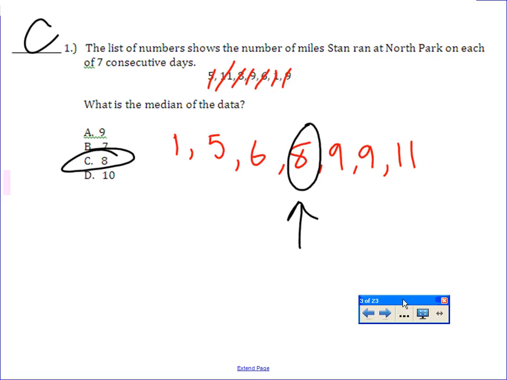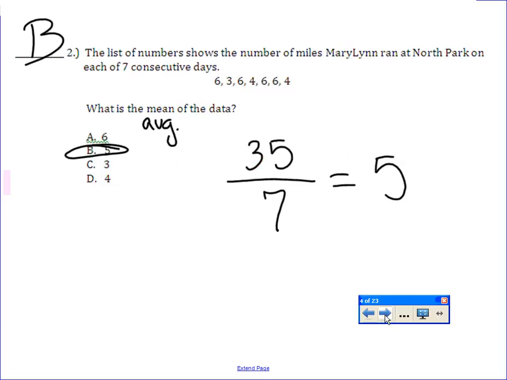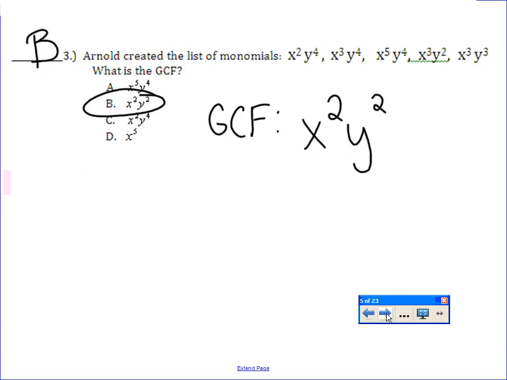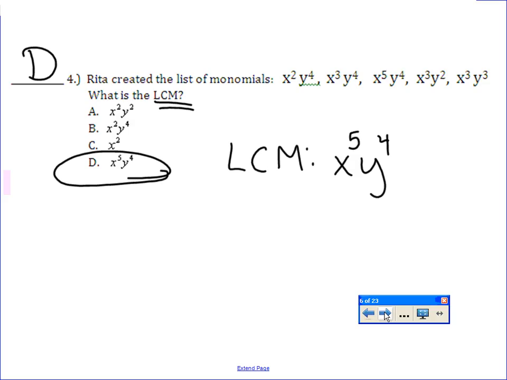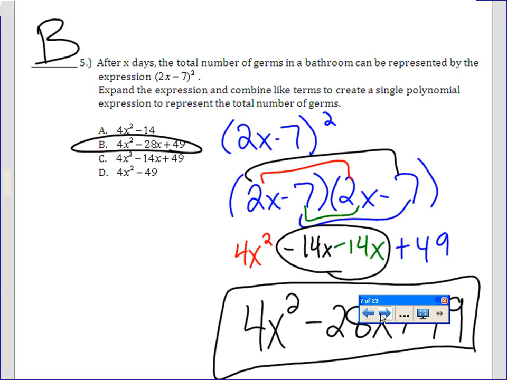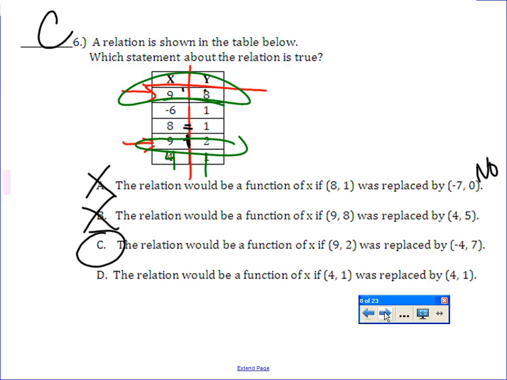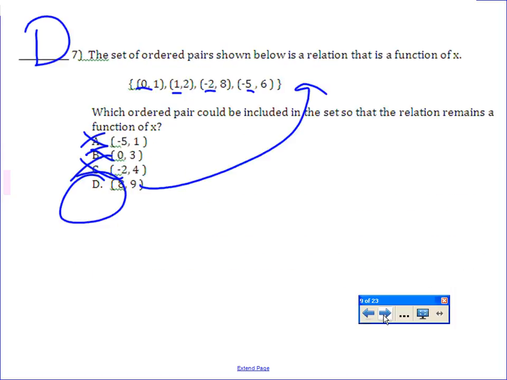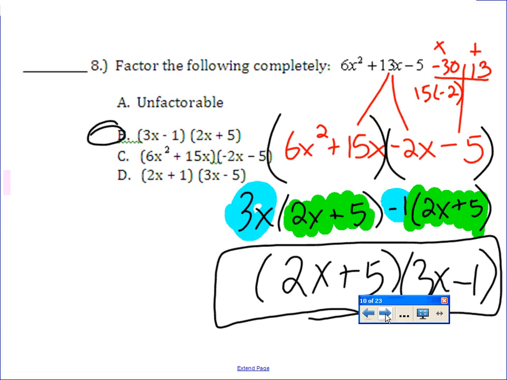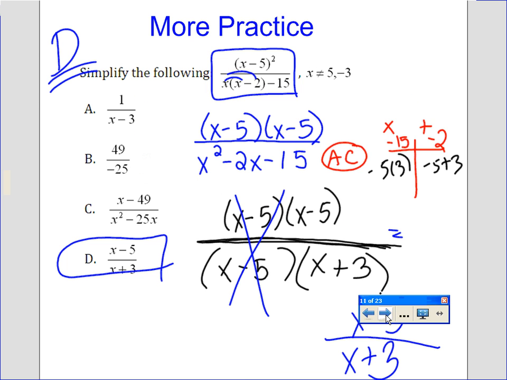Is everyone okay with median? Just give me a head nod this way or this way. You don't need to say anything, just head nod. How about mean? How about GCF? Okay. LCM? Yes, foiling, I'm sure, right? Foil, right? Twice foil. Okay, functions? AC grouping? Okay, here's the ones where I think...